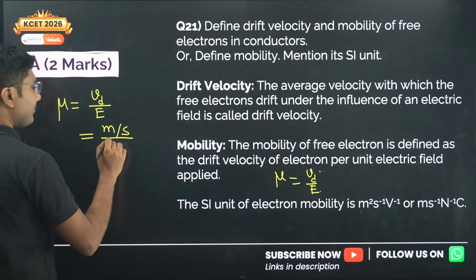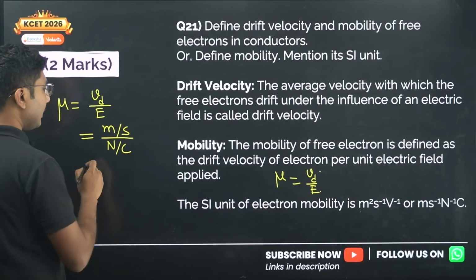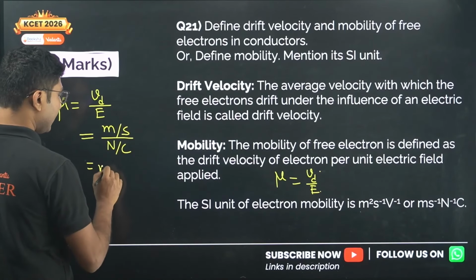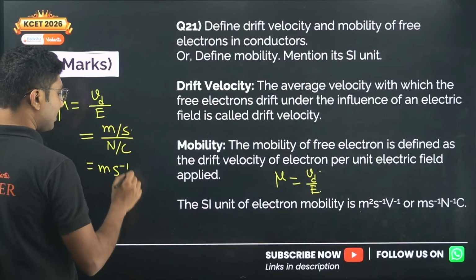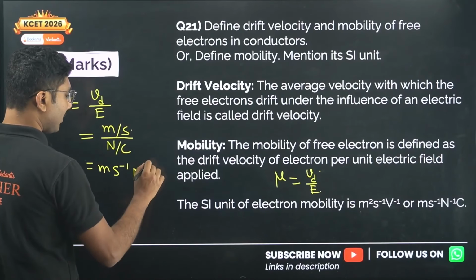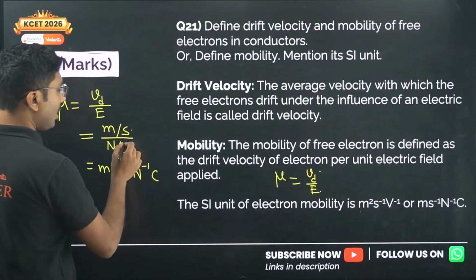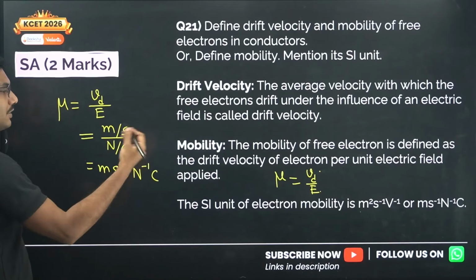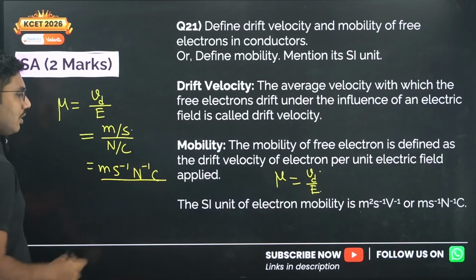Any one unit is sufficient. So Newton per coulomb. So what is the unit of mobility? Unit of mobility will be meter, second minus 1, this is minus 1, Newton to the power minus 1, because this is in the division, and coulomb. Coulomb was division of division, that means it becomes plus 1. Okay, so this is the common unit of drift velocity.